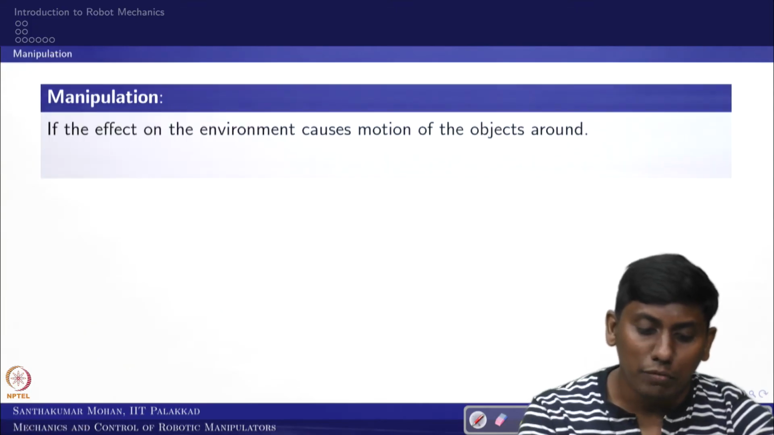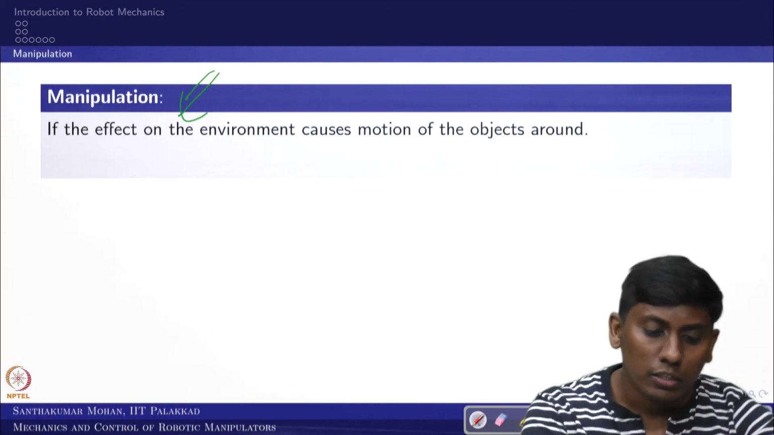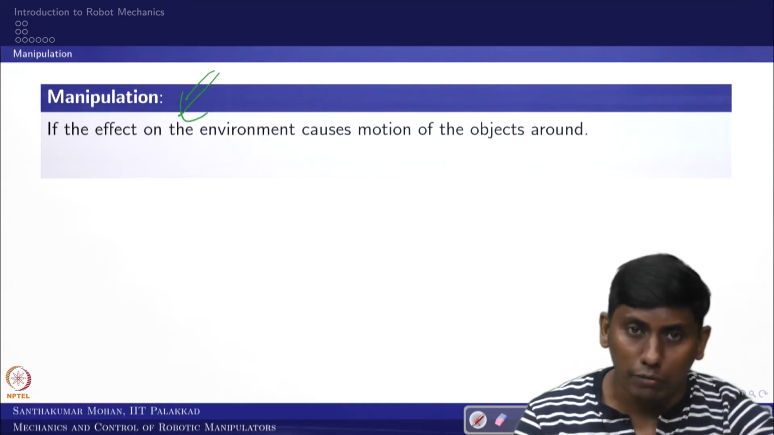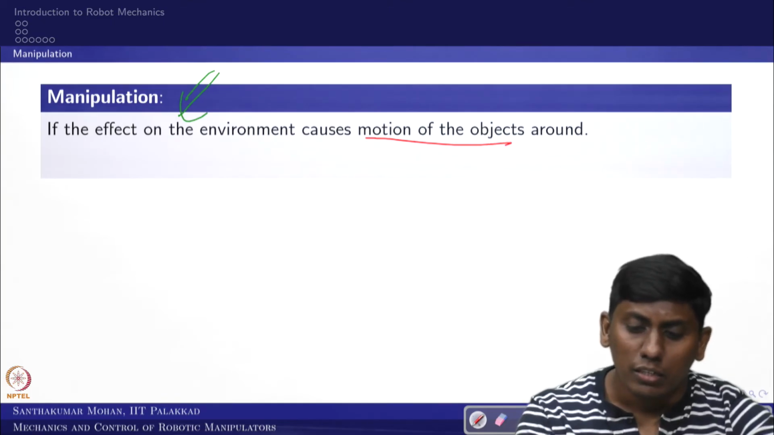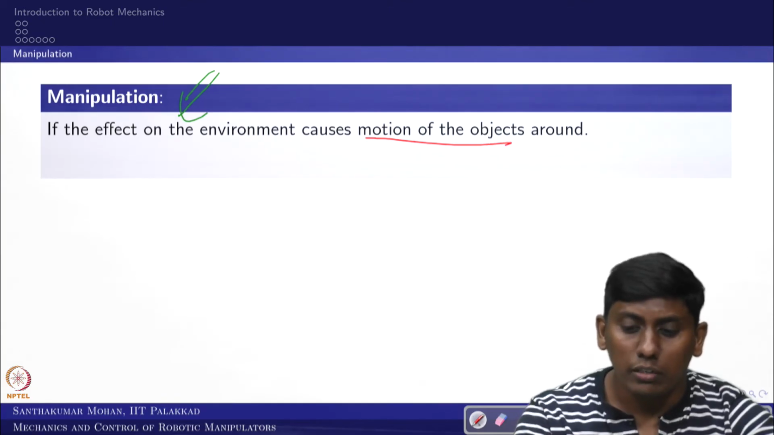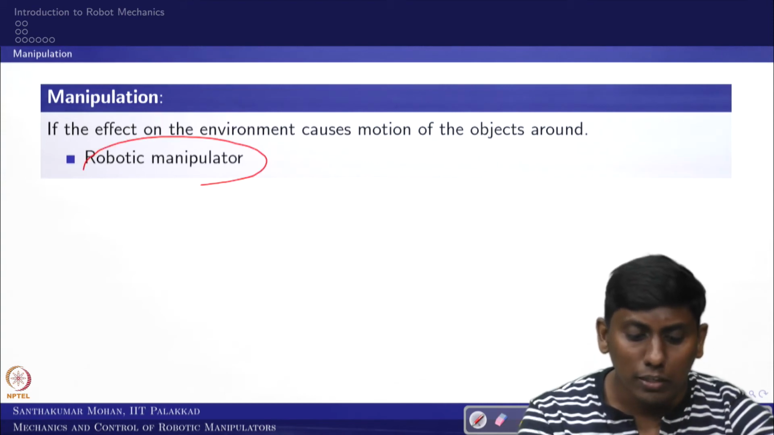Now we bring back what manipulation is. If the effect on the environment causes motion of the objects around. So you can see this is not a new thing. The robotic manipulator is not a new thing.